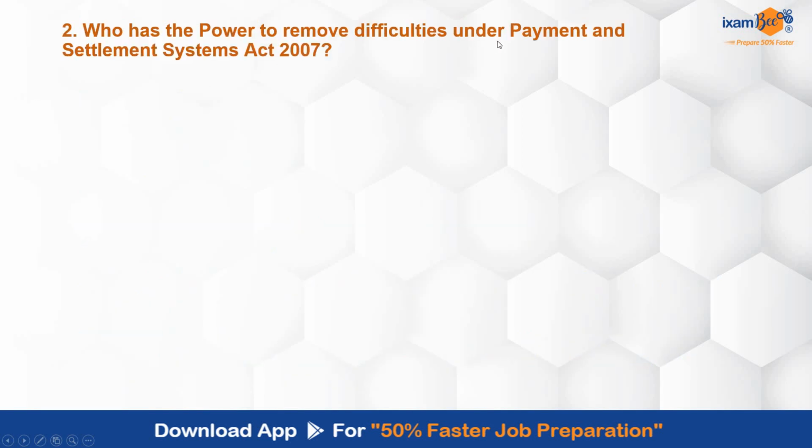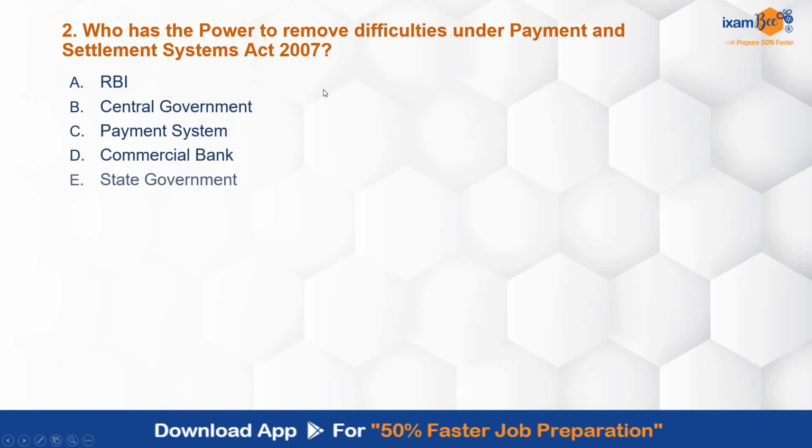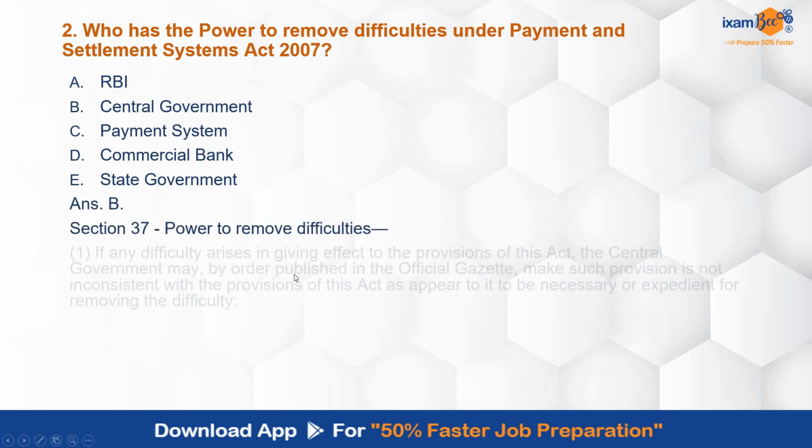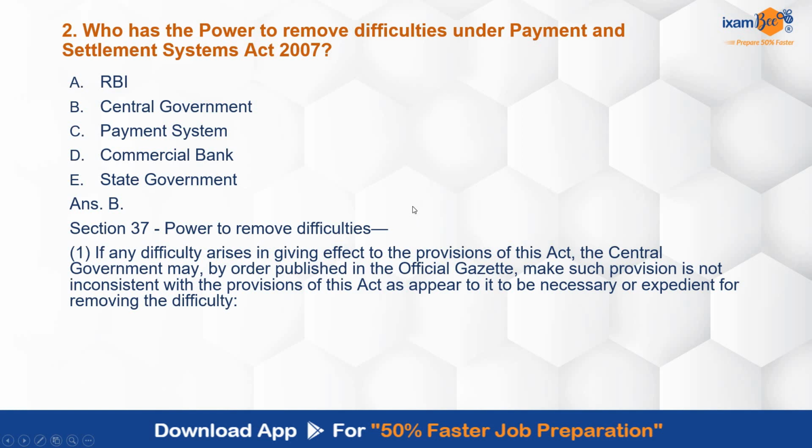Who has the power to remove difficulties under Payment and Settlement Systems Act 2007? RBI, central government, payment system, commercial bank, state government. ये remove difficulties का काम power किसके पास है? Correct answer is B. Central government has this power. Section 37 covers this.